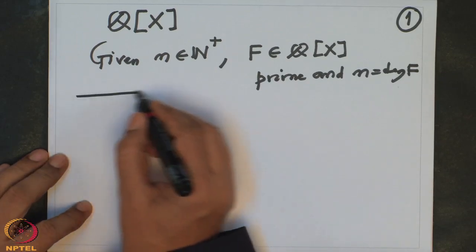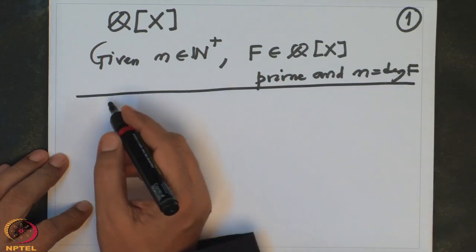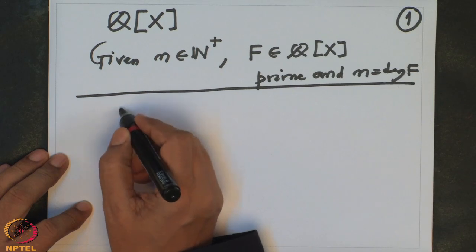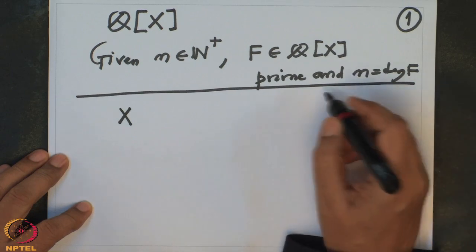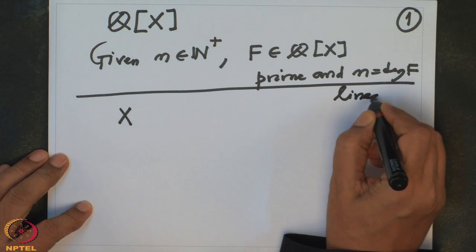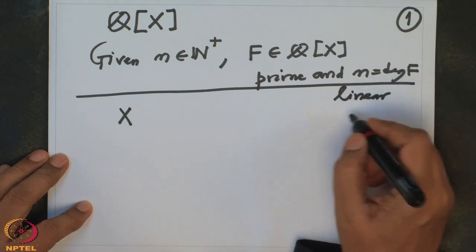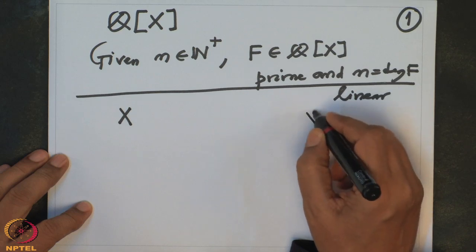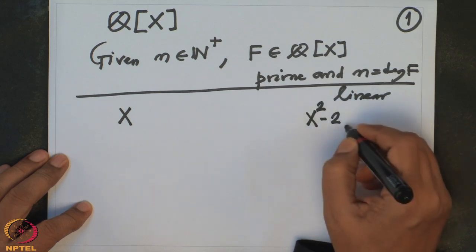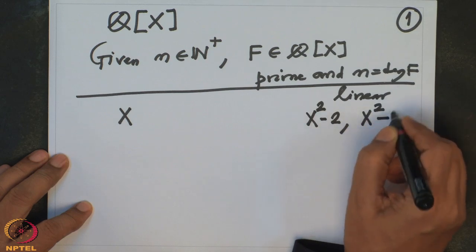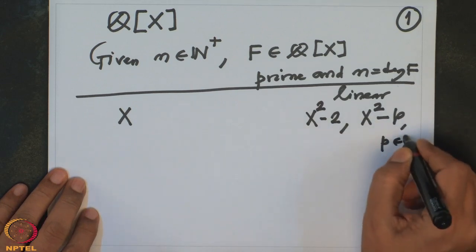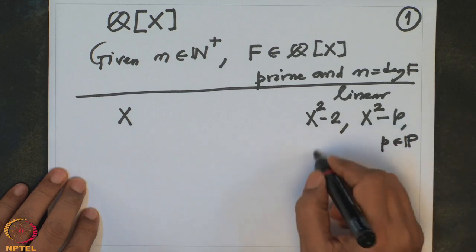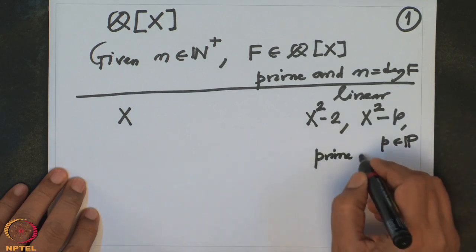So this is what I want to show. First let us consider the polynomials. Of course you can write down many polynomials of degree, linear ones of course exist. There are many linear polynomials which are prime and many quadratic also, degree 2, for example x square minus 2 or more generally x square minus p. They are all degree 2 polynomials. As p varies in prime numbers, these are all degree 2 and they are prime polynomials in Q[x].